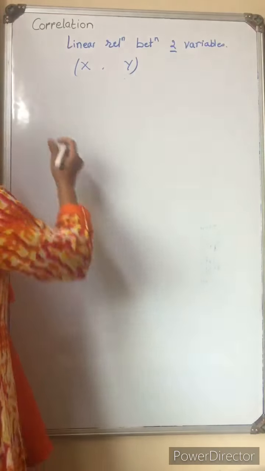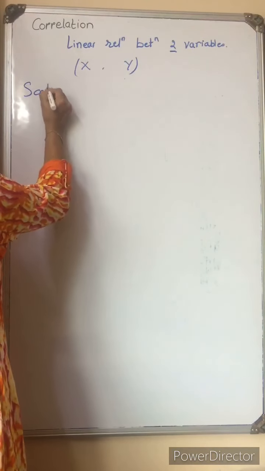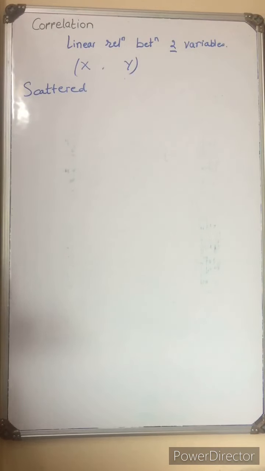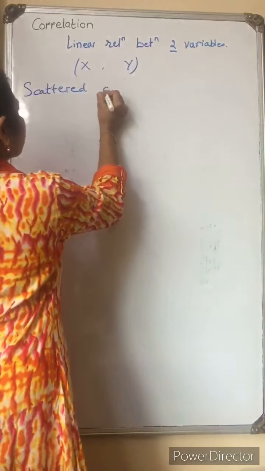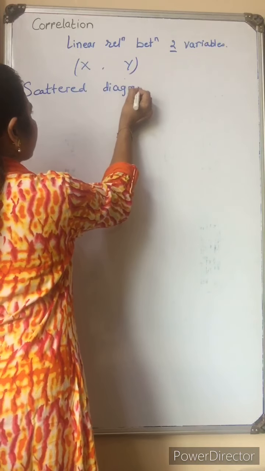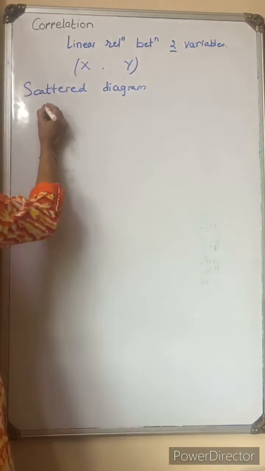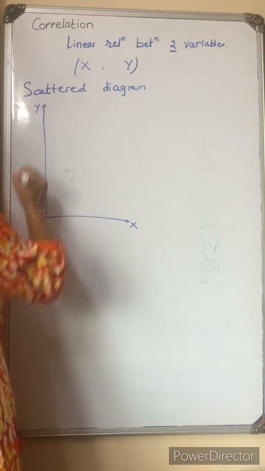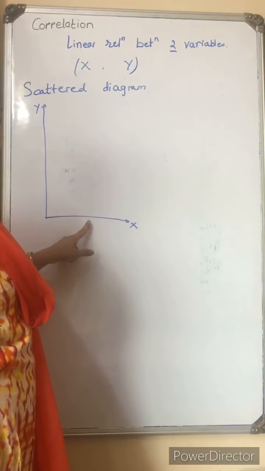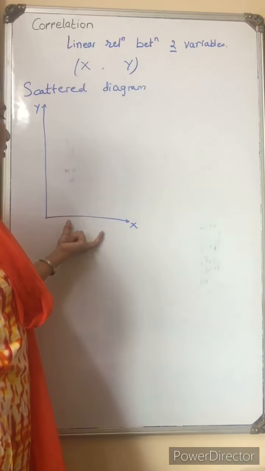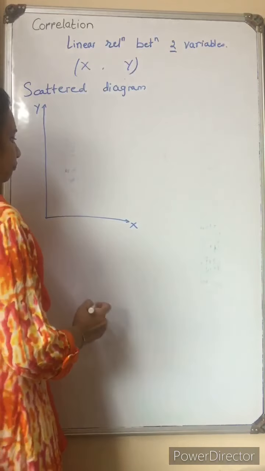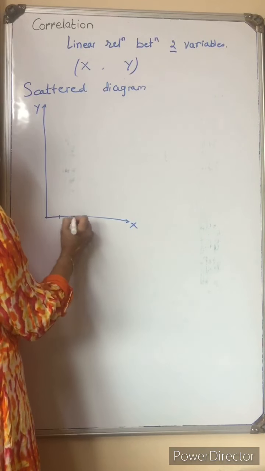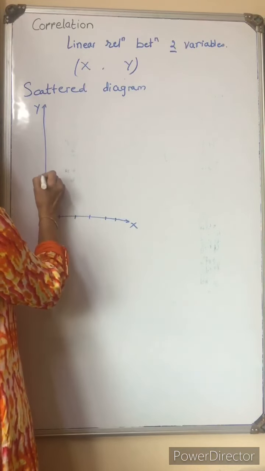In a scatter diagram, what we do is plot a graph with x values on the x-axis and y values on the y-axis. So when we get the values, we look at how they move.